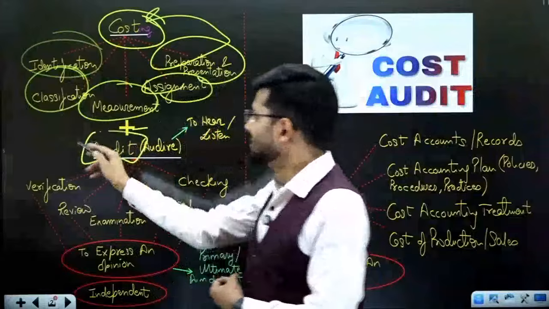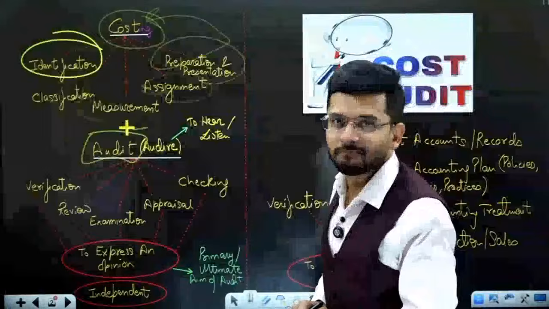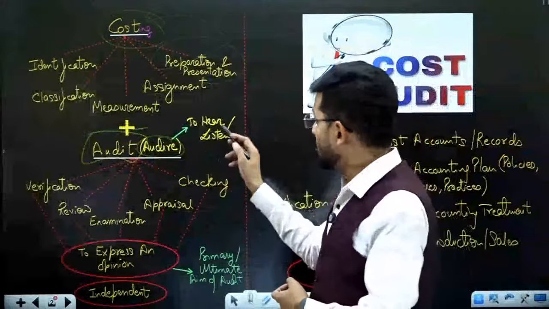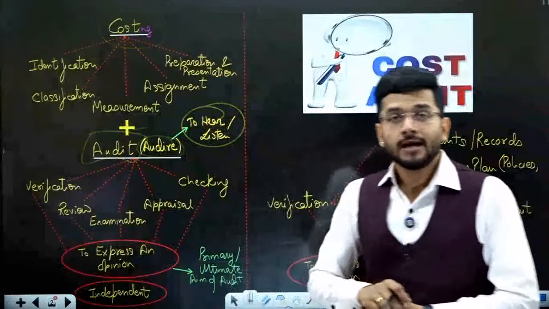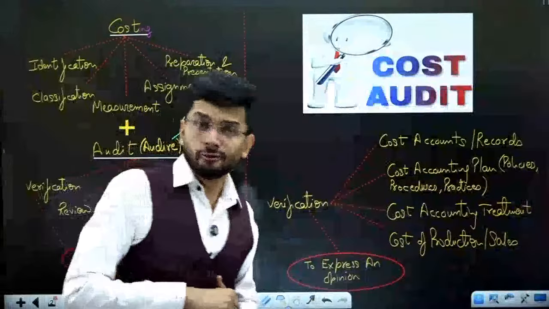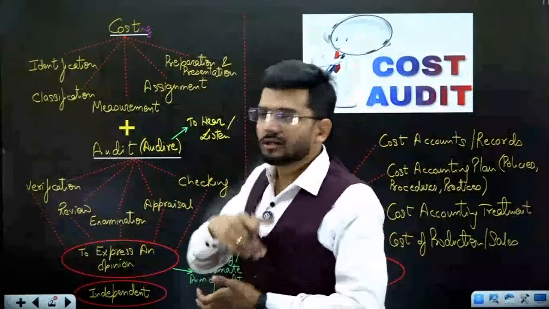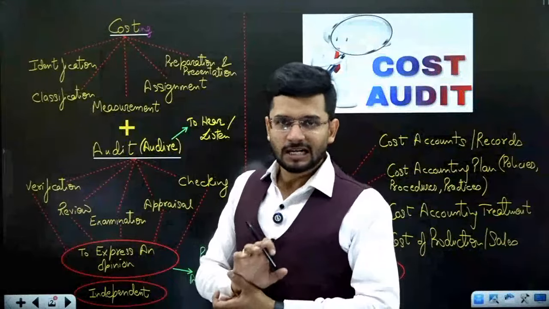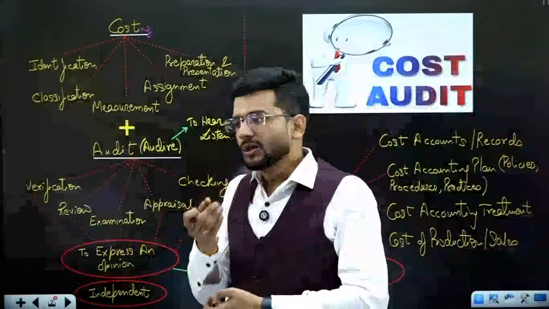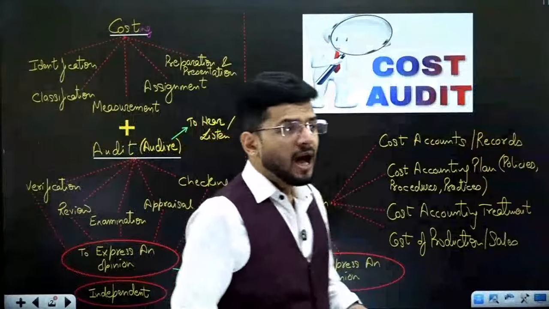Now let us understand the word audit. What do you mean by audit? Audit has been derived from a Latin word which is audire, and audire means to hear and listen. So in the initial days, in major parts of Rome and pretty much major parts of France as well, there was a custom. Government used to collect taxes from people, and government used to call the people at their place and ask them, how much sales have you done during the year?